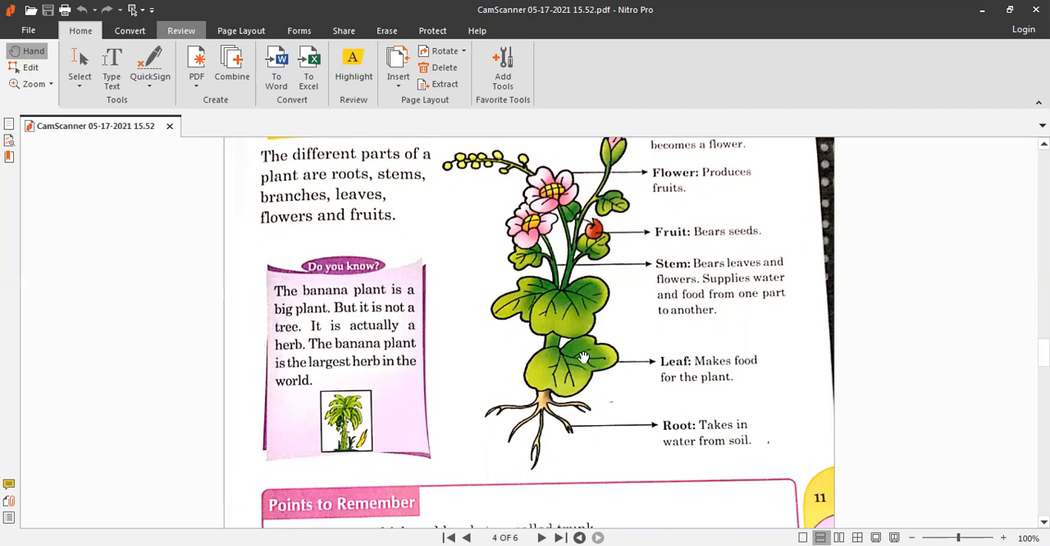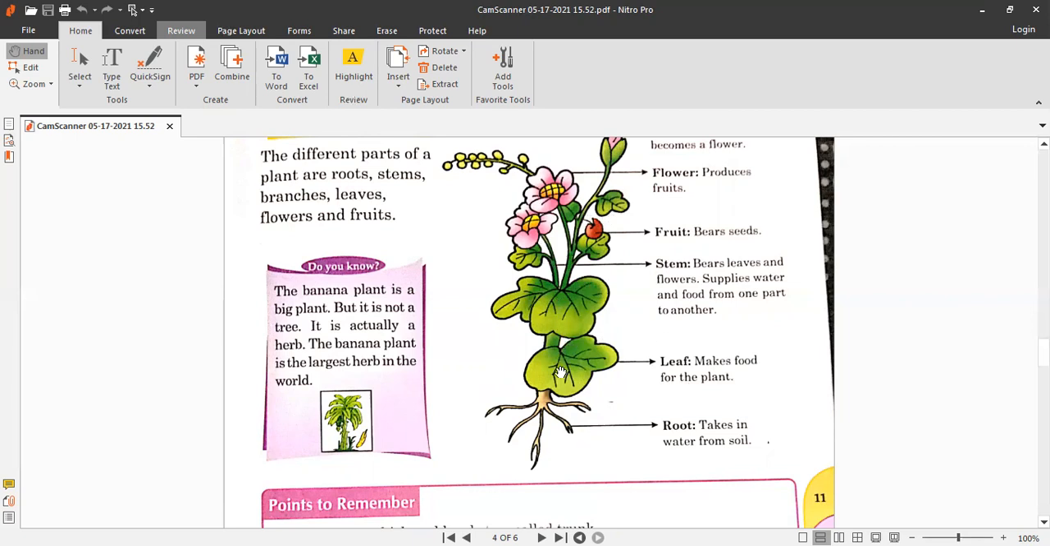This is one leaf, L-E-A-F. Leaf means one leaf. When there are two or more than two, they are called L-E-A-V-E-S, leaves. So a leaf makes food for the plant. This is the mama of the plant. So a plant has many mamas which prepare food for the plant.